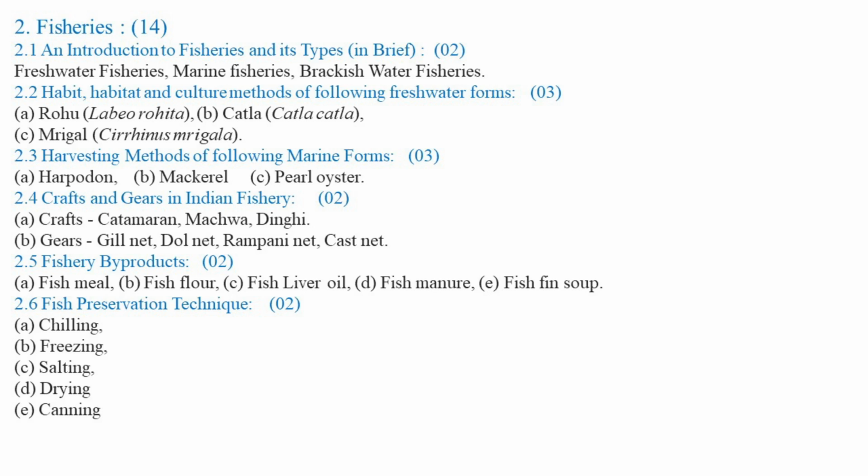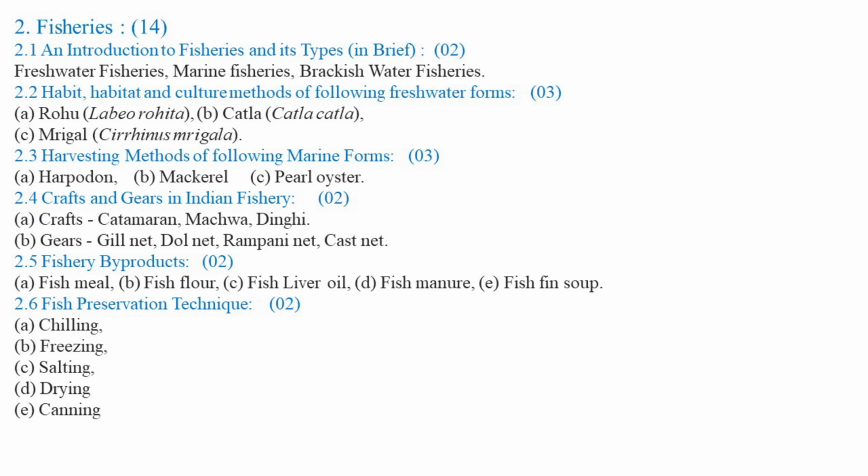So pearl oysters are bivalve mollusks of marine habitat and can be cultured or grown or harvested for the purpose of getting pearls.